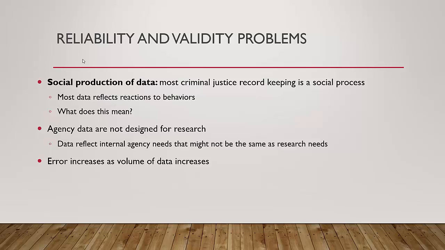And a lot of criminal justice data reflects reactions to behaviors, and what that means is that an affidavit, right, or an arrest report is a reaction to someone's behavior, right? A police complaint that's filed is a reaction to someone's behavior. A use of force report is a reaction to someone's behavior, and so the more data you use from agency records, the larger the volume of the data, the more chances there are for error, right? Because there's just more.